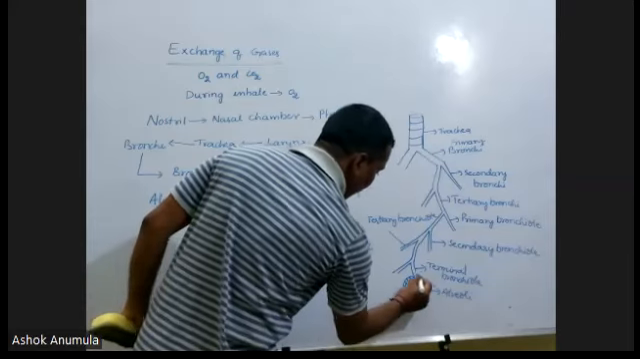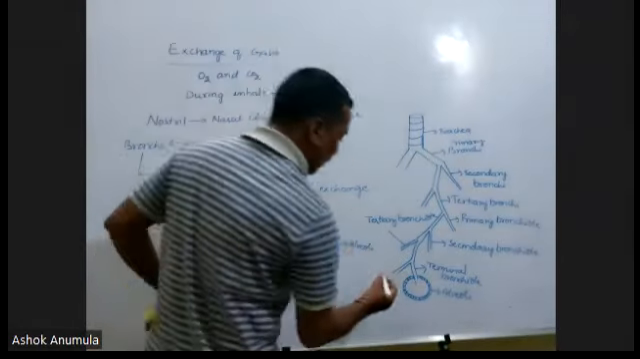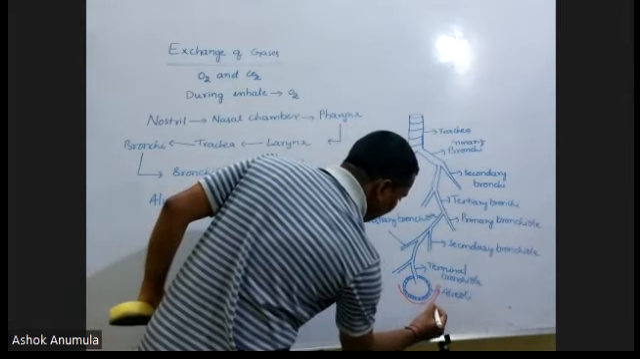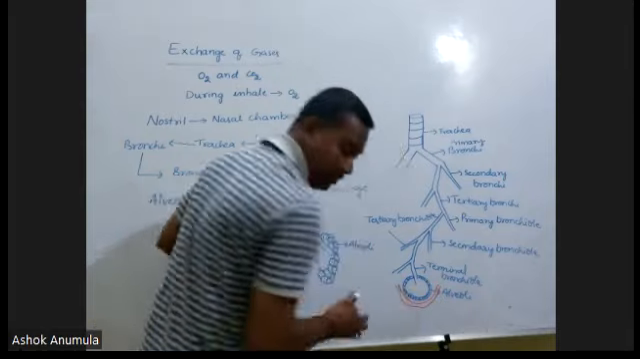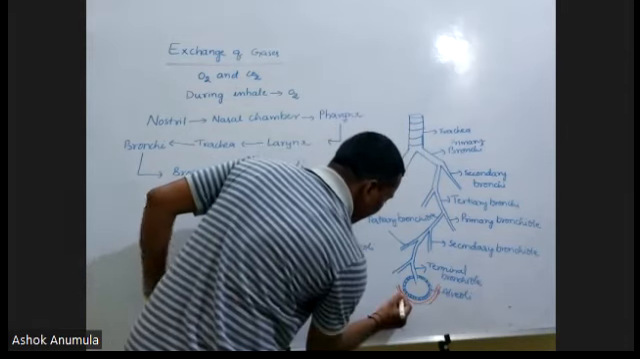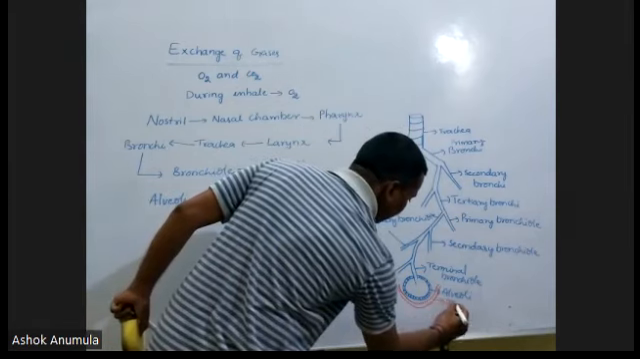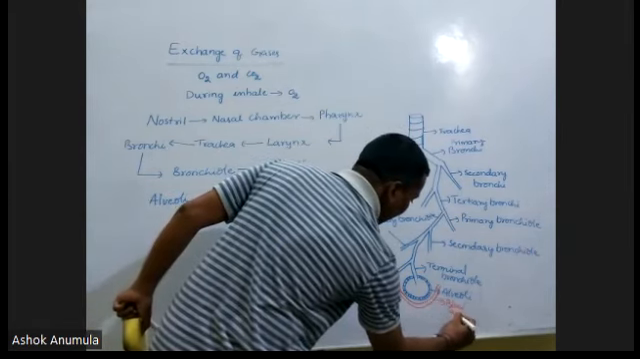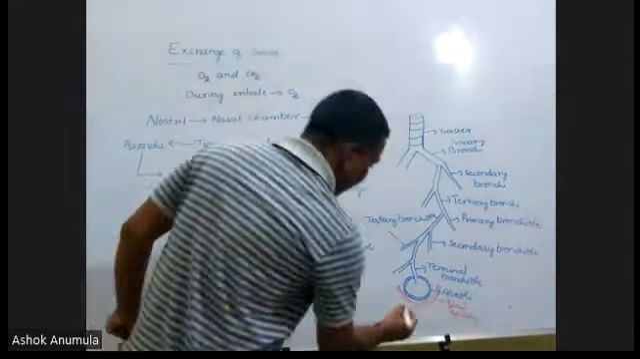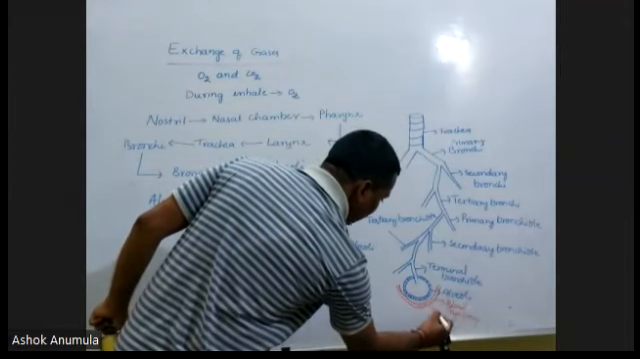Alveoli. And it must be surrounded with the blood capillaries. How they are surrounding the blood capillaries, we have to see. This is the blood capillary, surrounded with the blood capillary. In the blood capillary, RBCs are present. These are called as RBC.